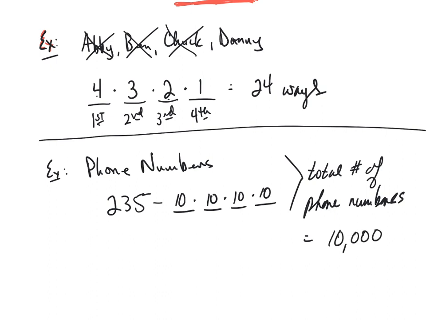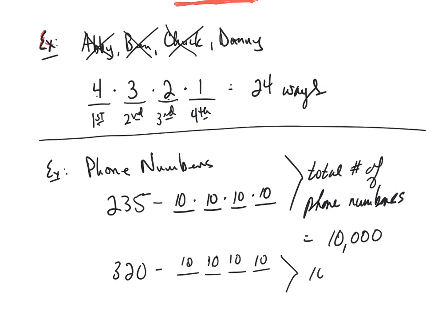So 10,000 people could have a prefix on their cell number of 235. And of course, the same would be true for any other prefix. So if we had a prefix of 320, there'd be 10 options, 10 options, 10 options, and 10 options.